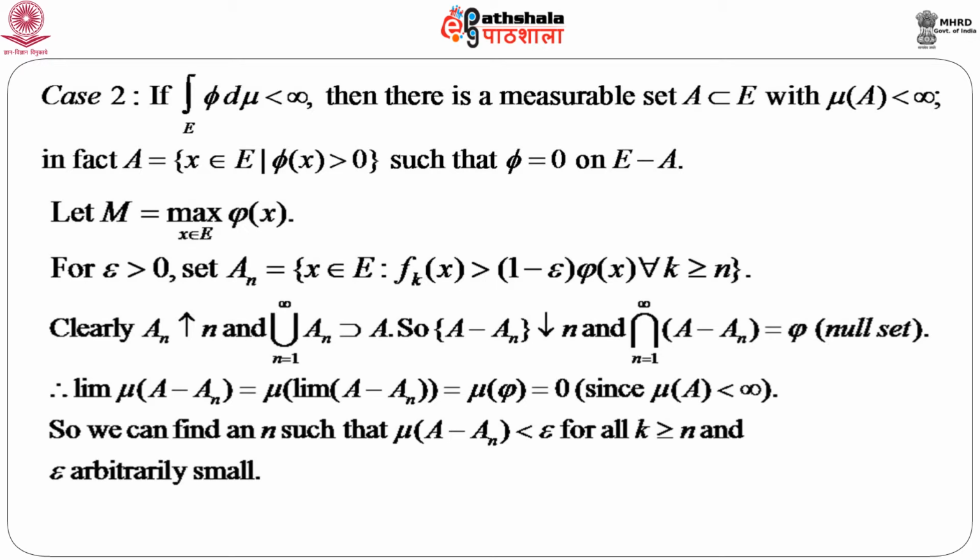Now, again using the continuity theorem of probability, we have the limit of μ(A minus A_n) equals μ of the limit of A minus A_n. Now, the limit of A minus A_n is a null set, so μ of the empty set equals 0. Now, since obviously μ(A) is finite, that is less than infinity, when we get this limit of μ(A minus A_n) equal to 0, then we can always find an n such that μ(A minus A_k) is less than epsilon for all k greater than or equal to n, and obviously epsilon is taken to be arbitrarily small.